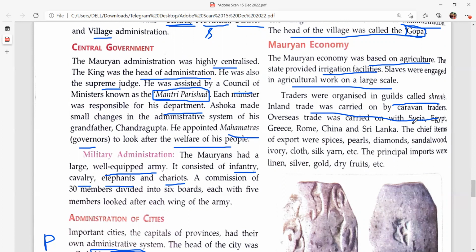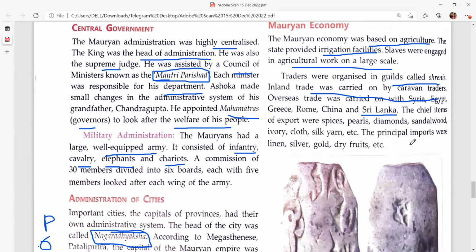Normally, trade between lands was carried by caravan traders, meaning small bullock carts, and goods were transported from one place to another. Overseas trade was also prominent, that is to Syria, Egypt, Greece, Rome, China, and Sri Lanka.